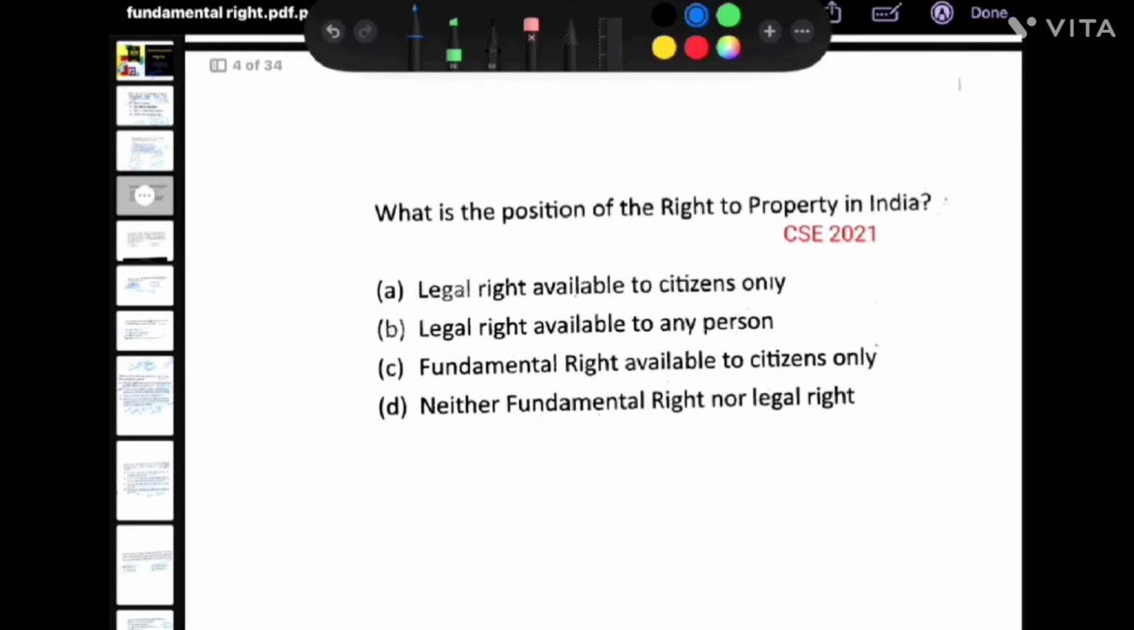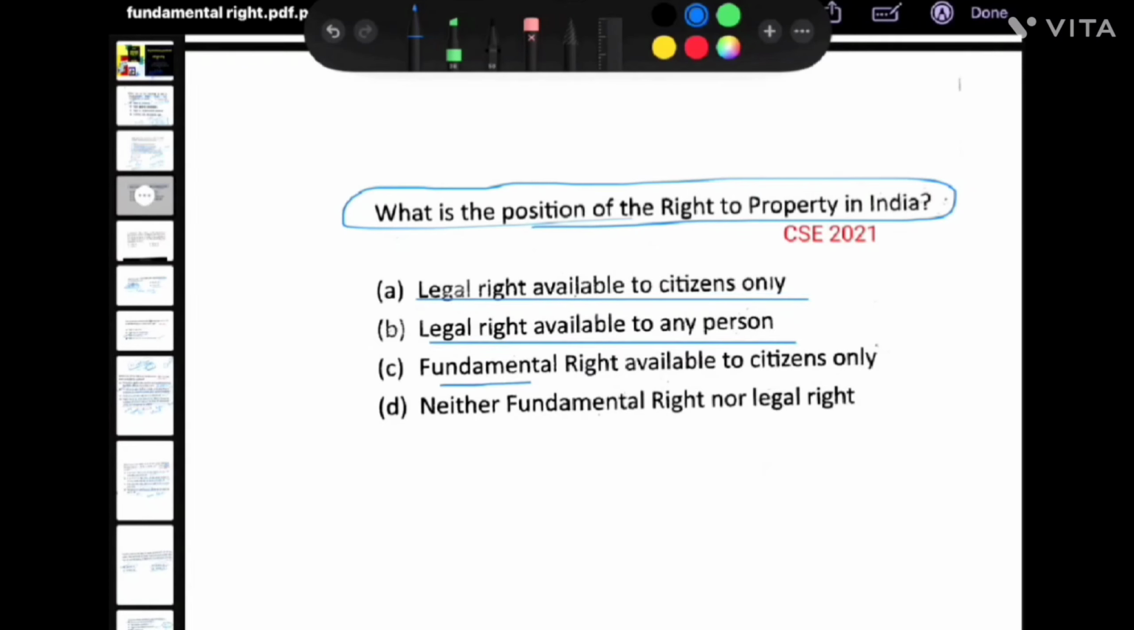Next question. What is the position of right to property in India? See, I was talking about this. Legal right available to citizens only, legal right available to any person, fundamental right available to citizen only, neither fundamental right nor legal right. We have seen legal right available to any person.